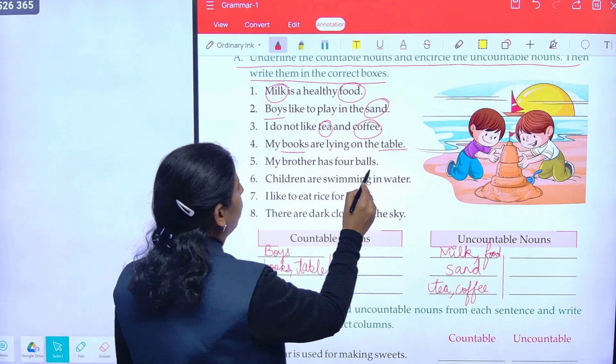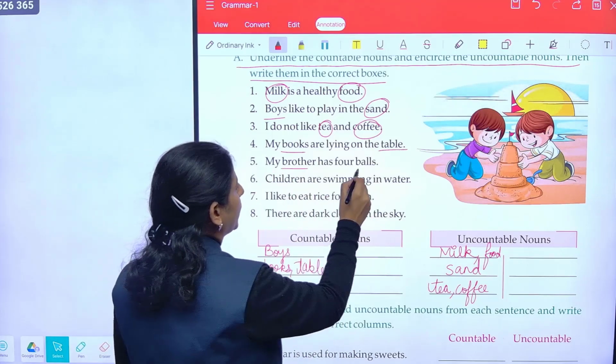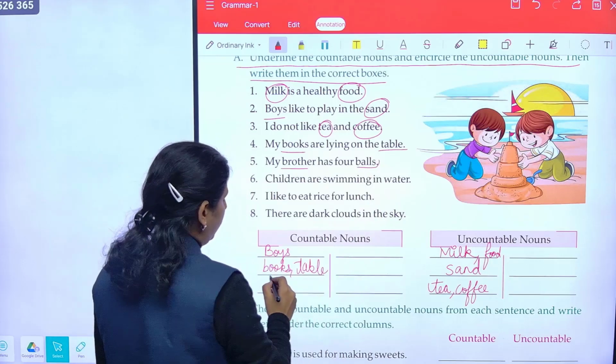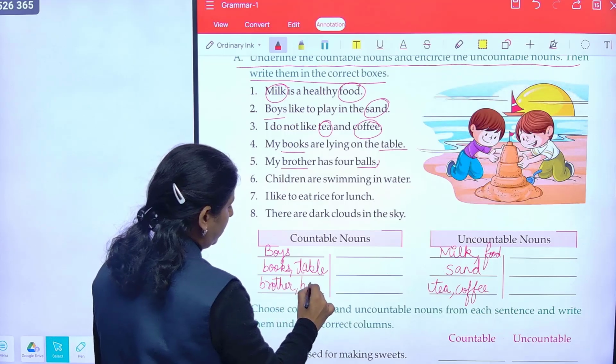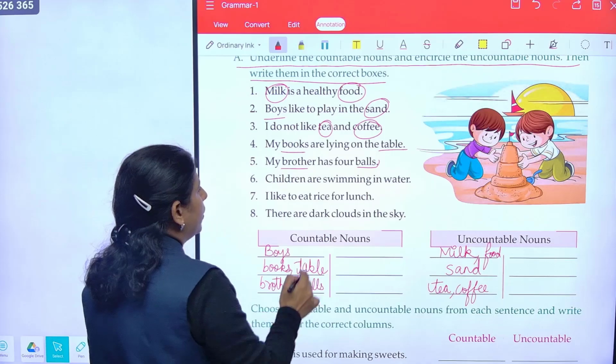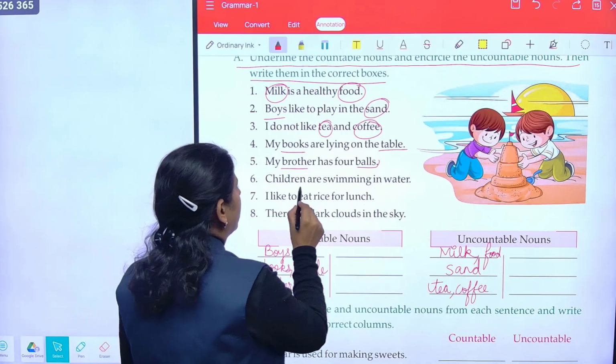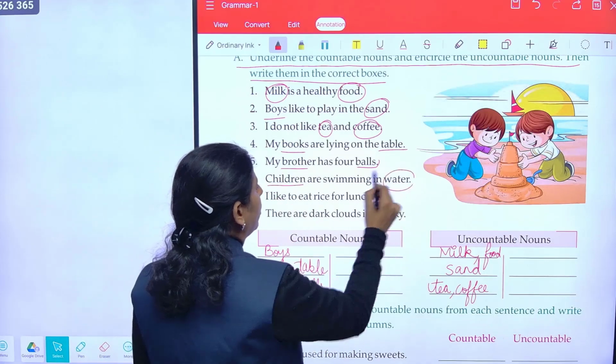My brother has 4 balls. So brother you can count. Balls you can count. So brother and balls. Children are swimming in water. Children you can count, but water you cannot count.